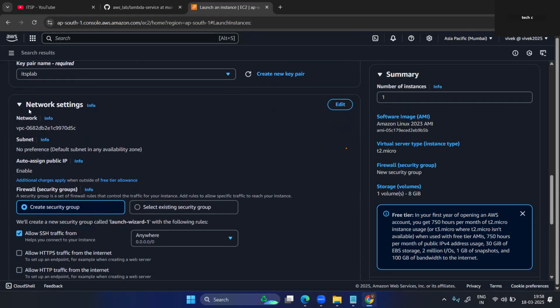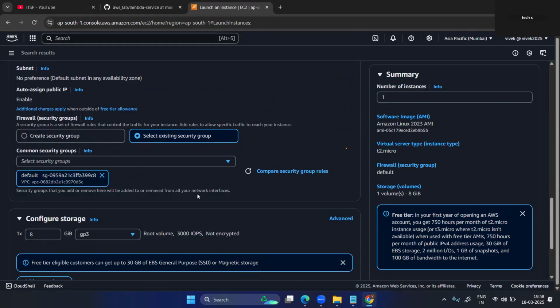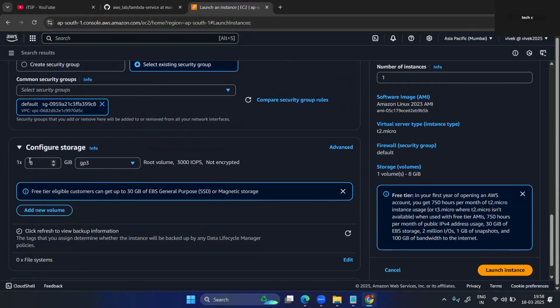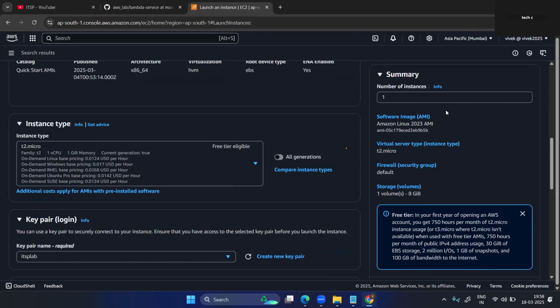Okay. So now this is the network related thing. Not required. Just the existing group. Select the default one. Here configure the storage. By default, a Linux system gets 8 GB. If you select Windows Server, then it will automatically give 30 GB. You can increase that as well. Not required. Okay, and just launch.